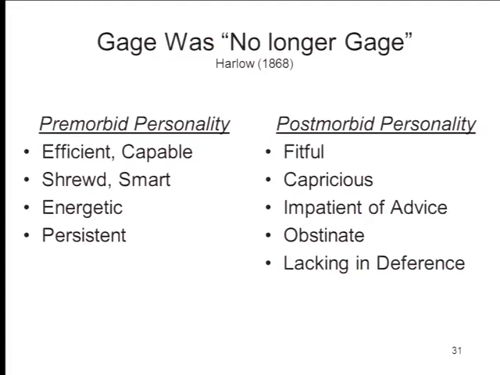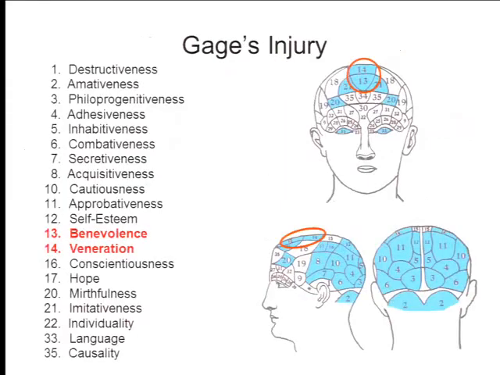So yes, there were changes in Gage's personality that Harlow attributed to the damage to his brain. But most of what you read in textbooks are statements about Gage that are really not in the documentary record. They are exaggerations of what's going on. But what's interesting about it is, look where the exit wound was for the tamping iron. In the phrenological areas 13 and 14, as Harlow put it, the area of benevolence and veneration, precisely those two qualities that Gage seemed to lose after his accident.